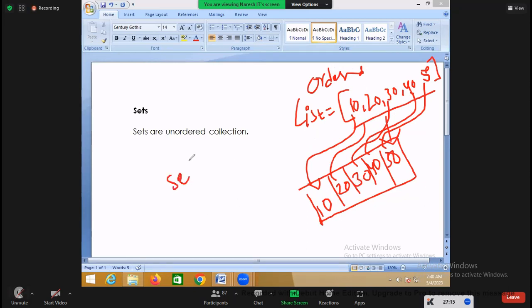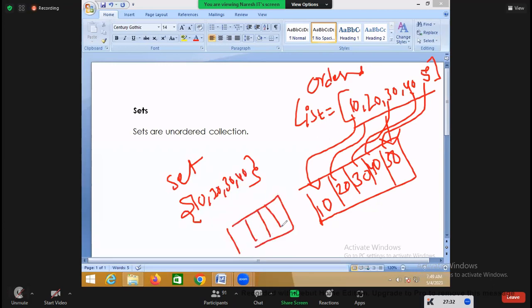But if you take a set, a set is not ordered. It is unordered. Suppose within the set you write elements like this: 10, 20, 30, 40. How will it store them in the set? It is not stored in the same order. It may store 30 first, then 20, then 40, and then 10. So is the order of storing these elements within the set the same? No. Because of that, you call it an unordered collection, where insertion order will not be the same.